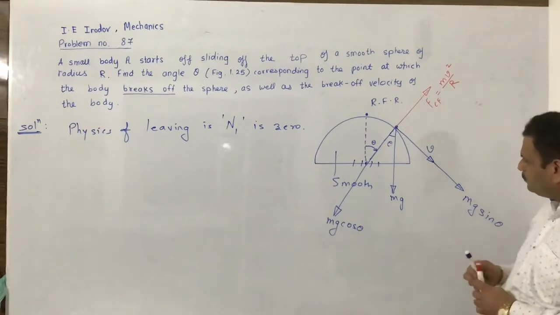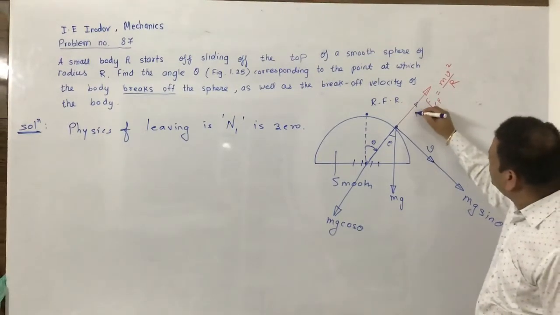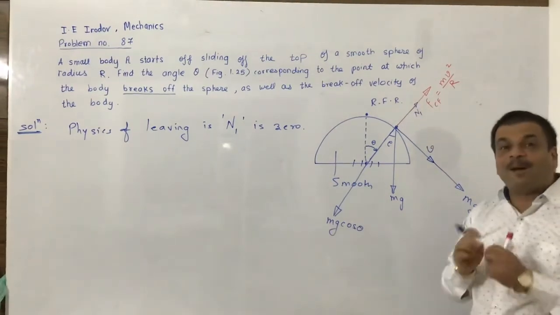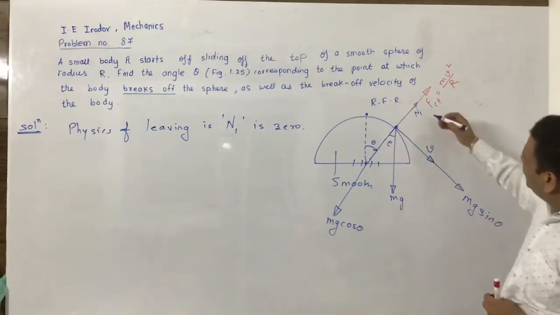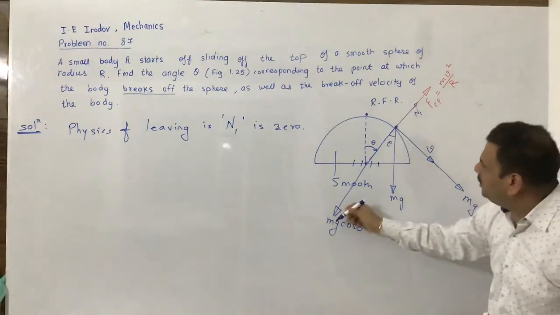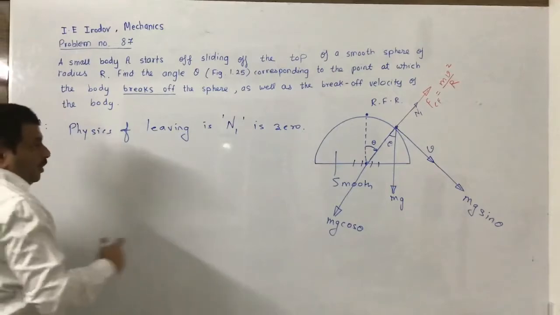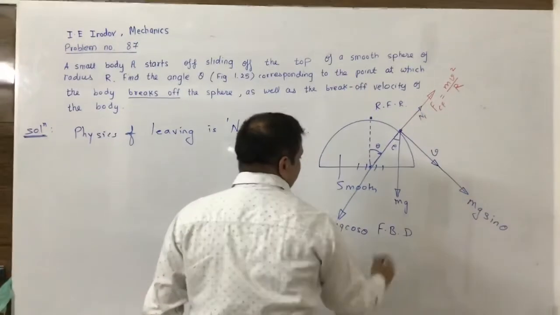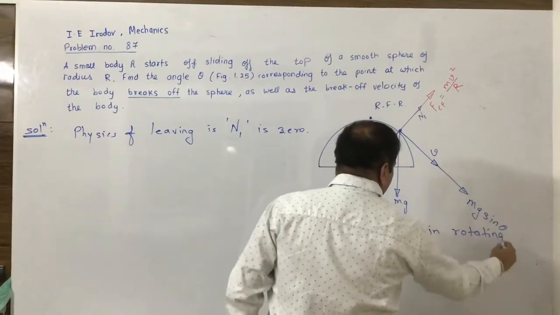And this centrifugal force along with the normal reaction, which will act normally. Normal means perpendicular to the sphere. So normal reaction and centrifugal force are radially outward, and this is radially inward. We have drawn the free body diagram in the rotating frame.